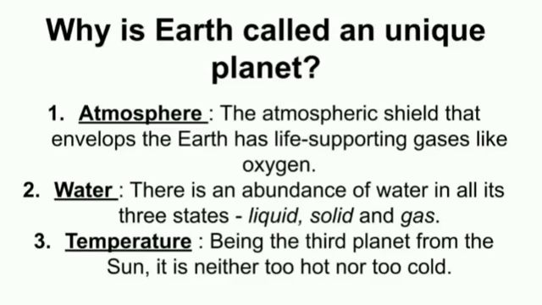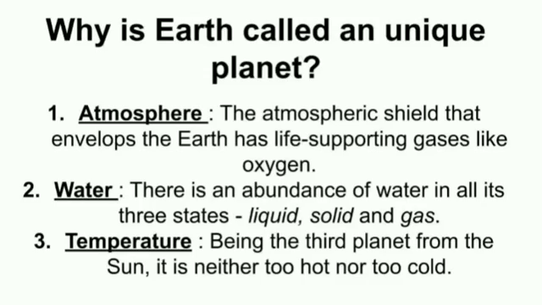The second main point is water. Earth is made up of 3/4 of water, that is 75% of the Earth's surface is covered with water. So when we see from the space, it looks blue in color. So Earth is also called a blue planet.